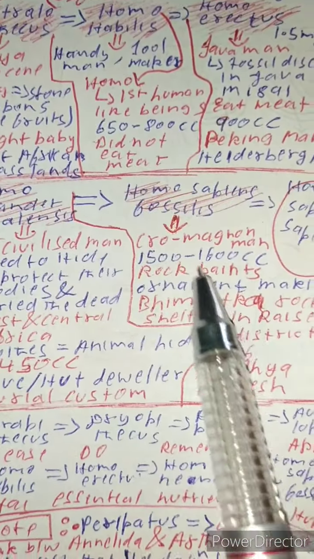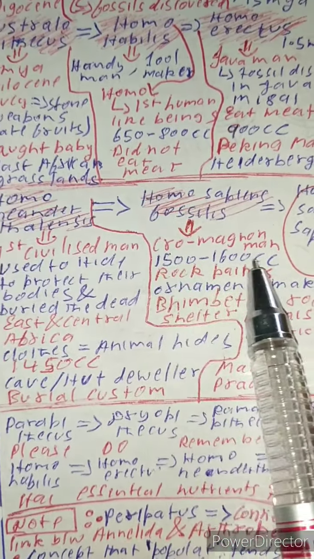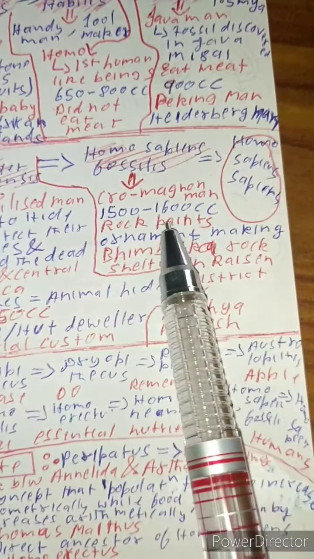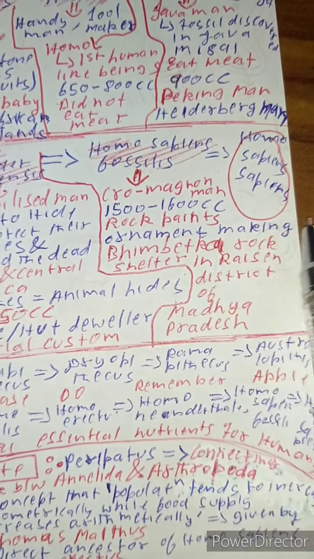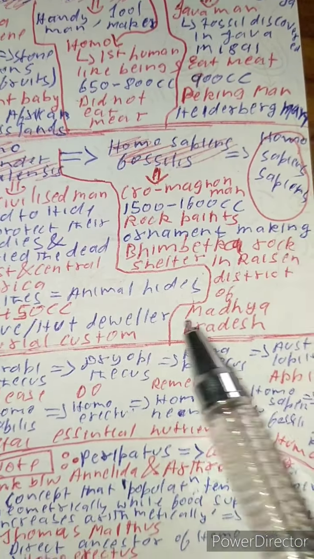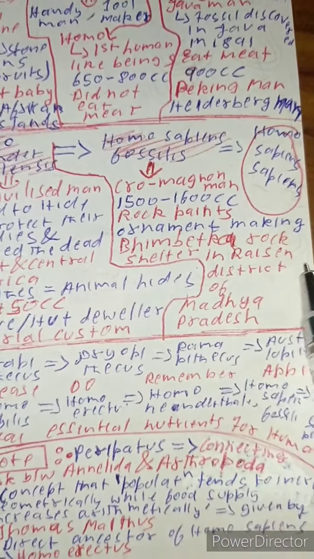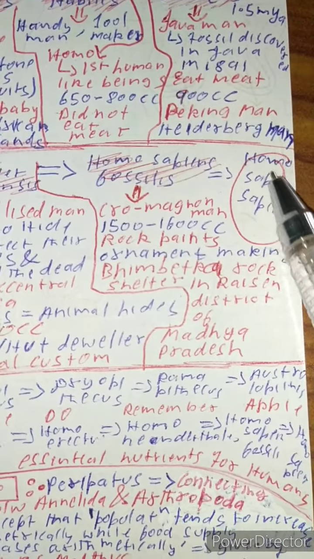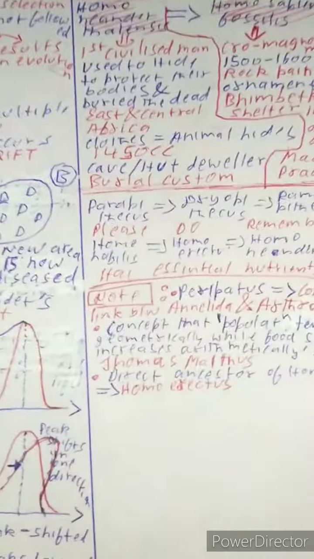Homo sapiens, also called Cro-Magnon man, have the highest brain capacity, 1500 to 1600 cc. Used to paint on rock, used to make ornaments. The first fossils were discovered in Bhimbetka rock shelter in Raisen district of Madhya Pradesh. And the last, as you know, is Homo sapiens sapiens.